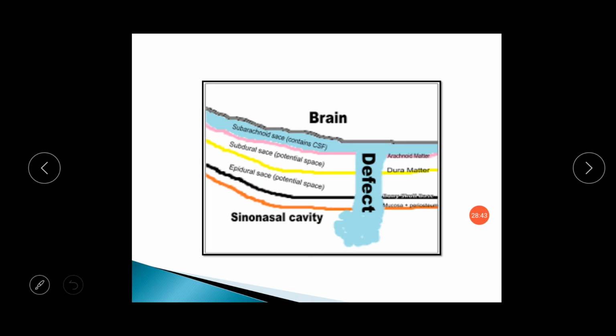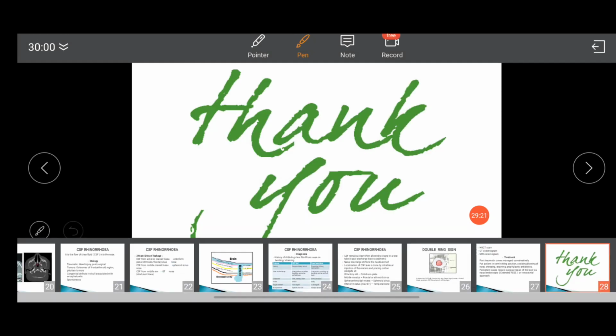We will repair the leak by putting a fascia graft. Fat, fascia or artificial material can be used to seal this nasal cavity. Thank you.